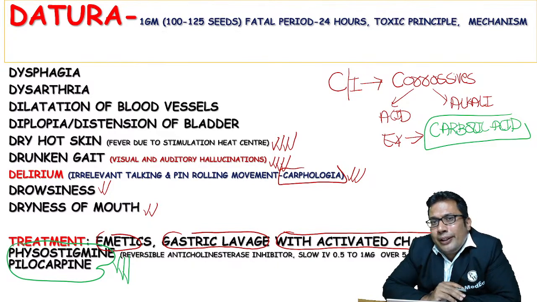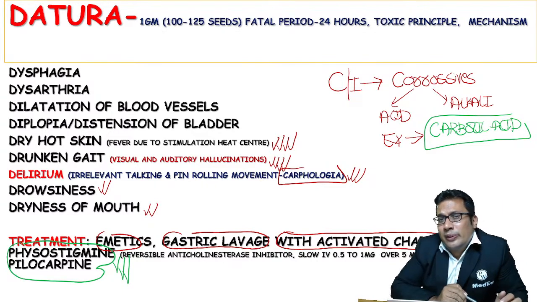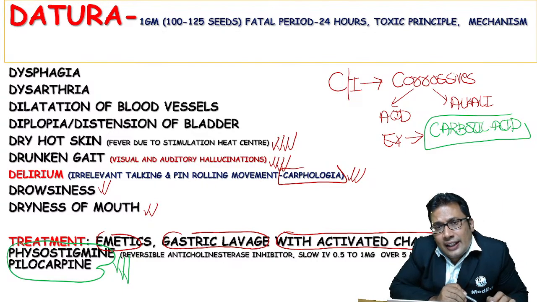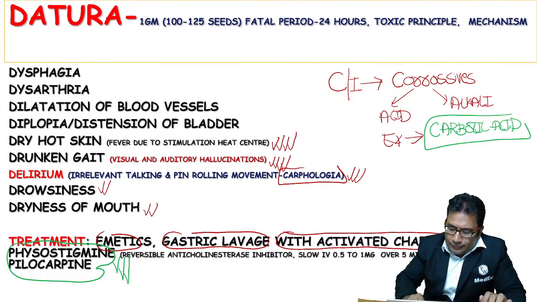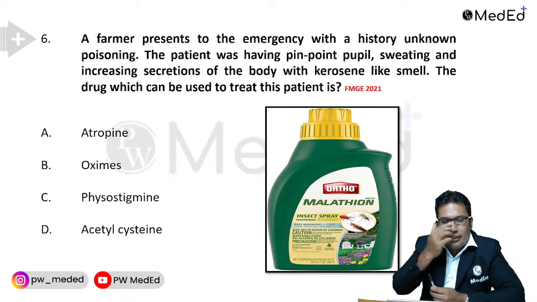Hemodialysis, remember atropine is lipid soluble. So in lipid soluble poison, hemodialysis is not useful. Using that funda, it is not useful. So hemodialysis is not useful in case of datura poison, that can be asked in your exam. Next is question number 6.